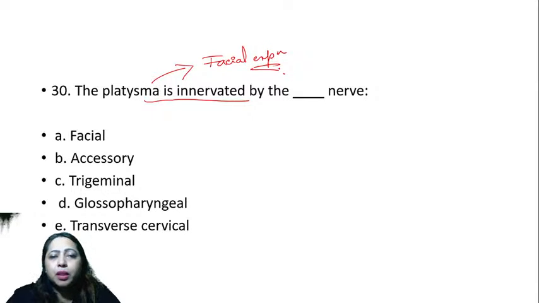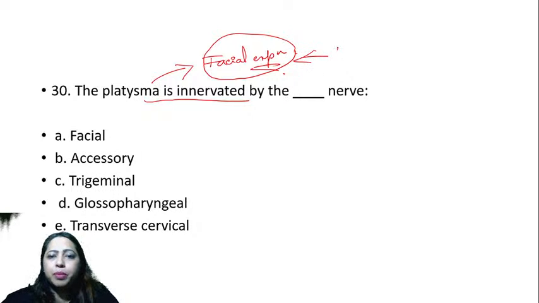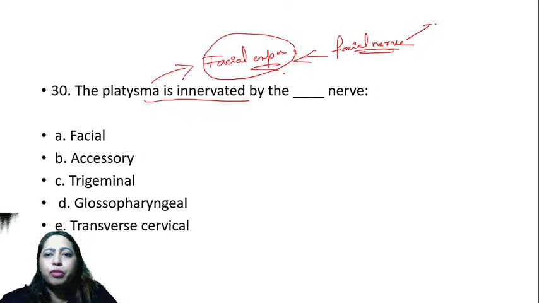Right? So it is supplied by which nerve? So muscles of facial expression are supplied by which nerve? Think. Is it facial, accessory, trigeminal, glossopharyngeal, transverse cervical? Facial expression is supplied by the facial nerve. So what are the branches of the facial nerve?